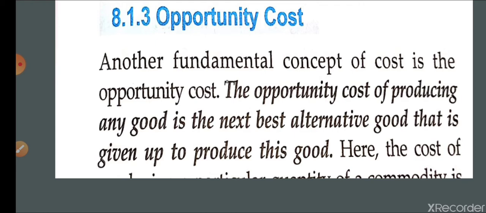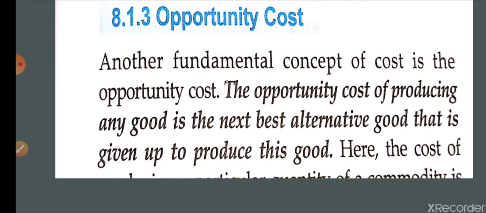So we can say that whatever quantity you are going to give up to get the next best opportunity is known as opportunity cost.